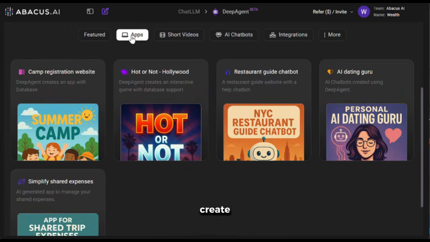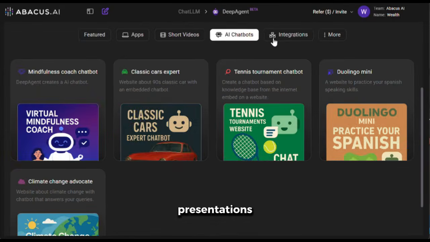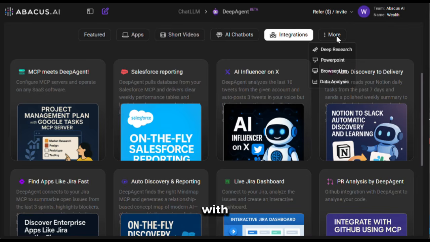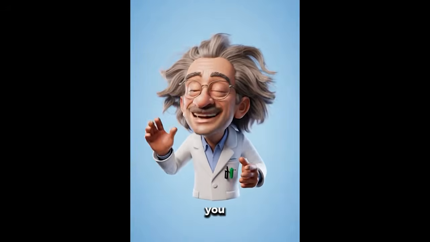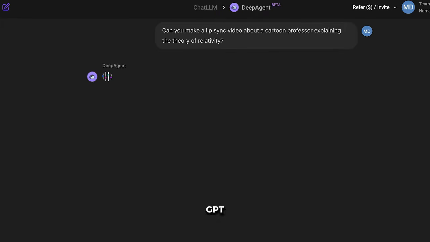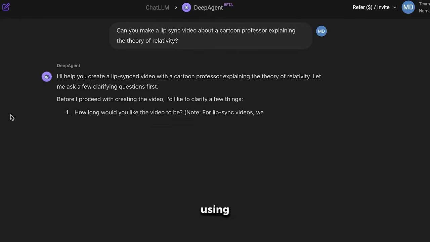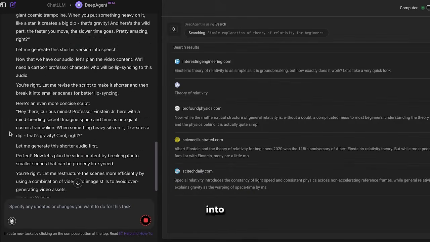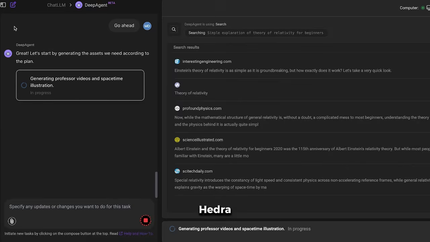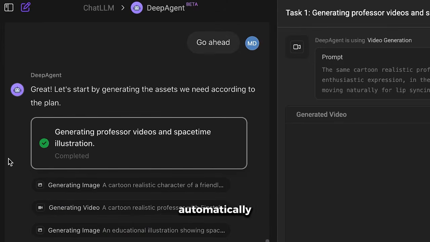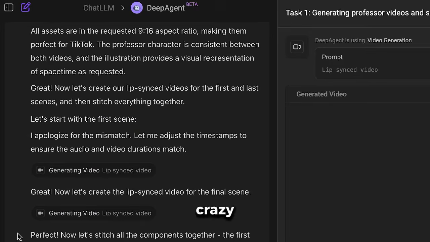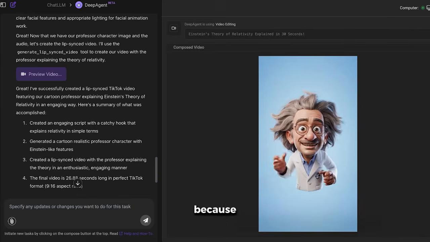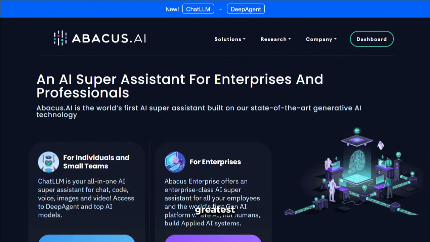You can literally create videos, apps, presentations, do research, and whatnot with just a single prompt, which is crazy. So for the first examples that I have shown you, it created the script using ChatGPT, then generated the images using Flux, generated the voiceovers using 11 Labs, and then turned it into a lip sync video using the Hedra lip sync model automatically just from a single prompt, which is crazy. And it can do all this because Abacus AI has all the greatest AI tools in one single place.